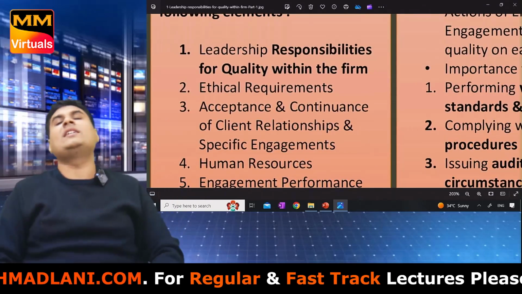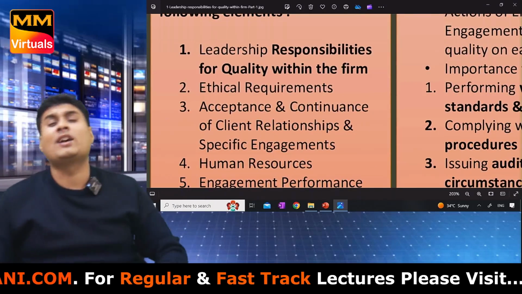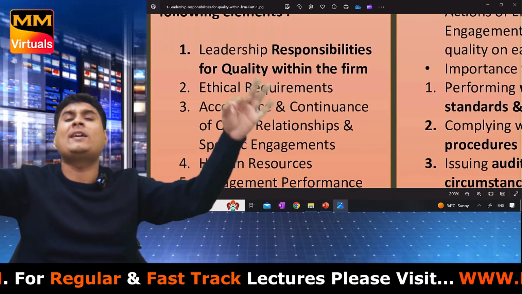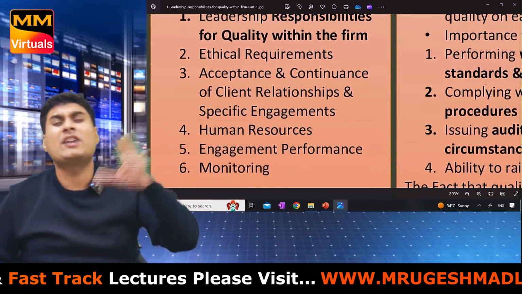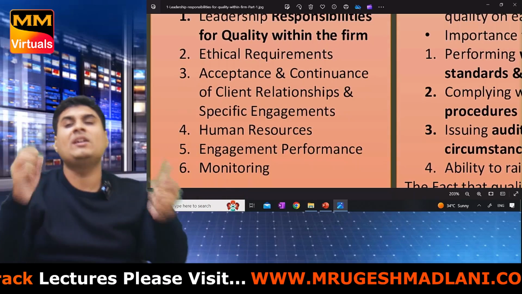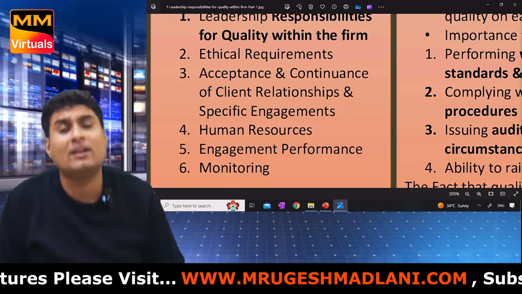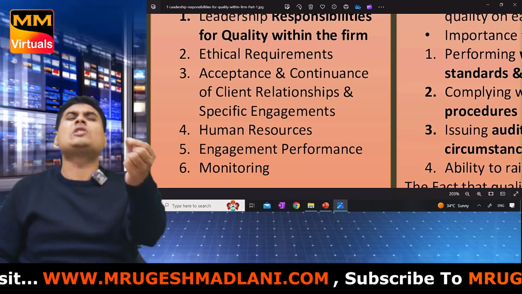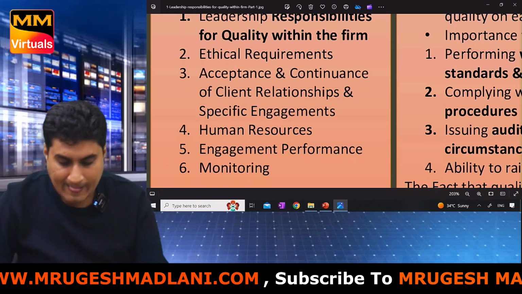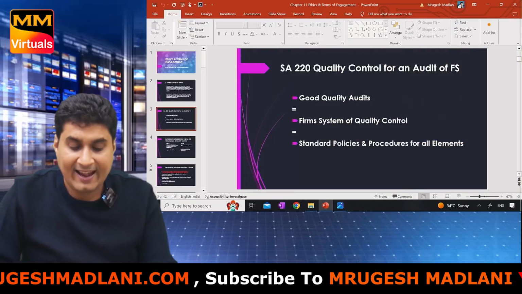What is SA 220? It forms a system of quality control for independent audit of financial statements. Okay, 6 points. Leadership responsibility, leader and team. Ethical requirement. Acceptance and continuance of client. Human resource. Engagement, performance and monitoring.